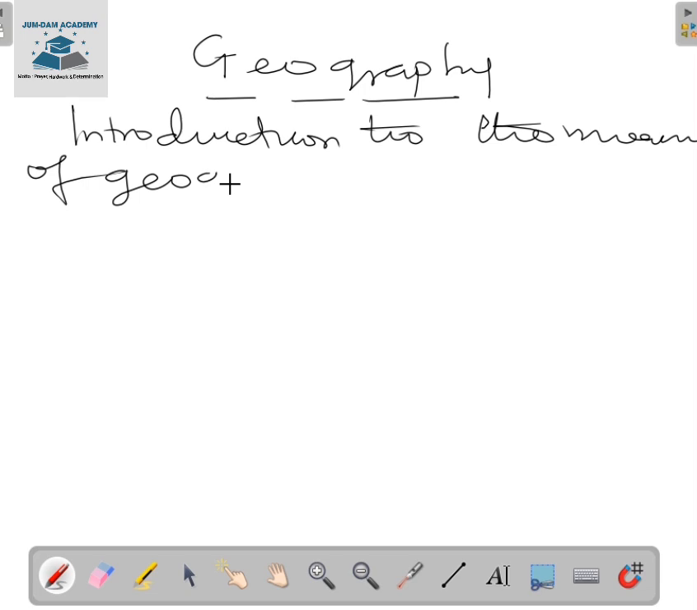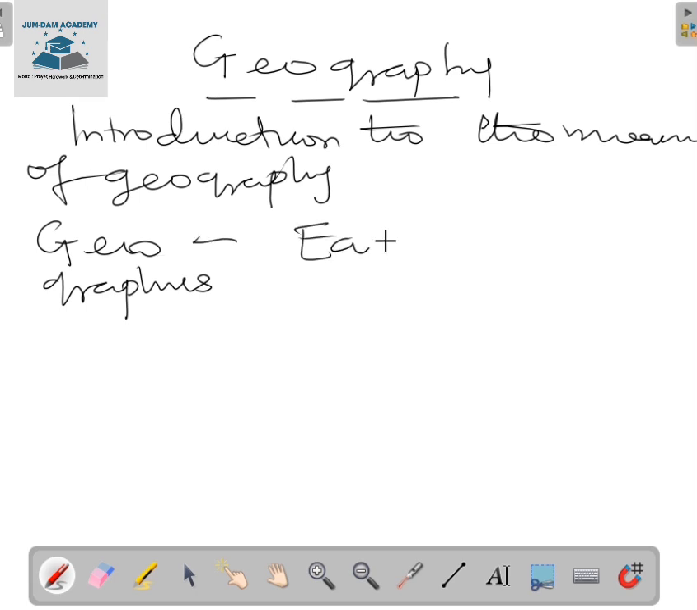So we ask ourselves, where did geography come from? Geography is derived from two Greek words, geo and graphos. Geo is interpreted to be earth, while graphos is interpreted to be description. So literally, geography means the description of the earth.